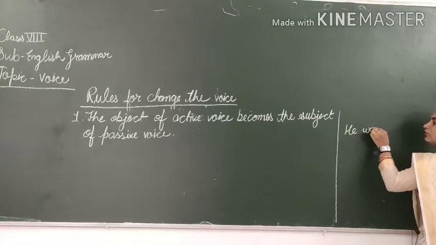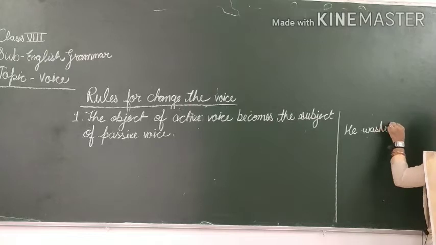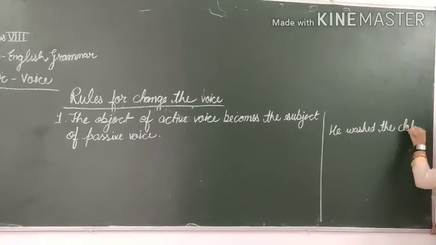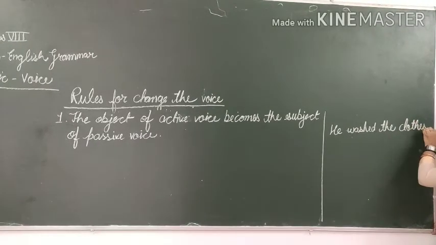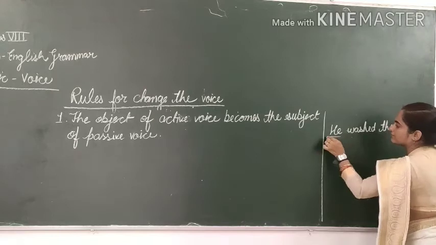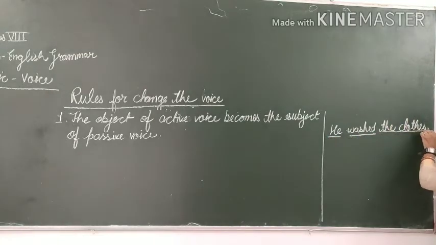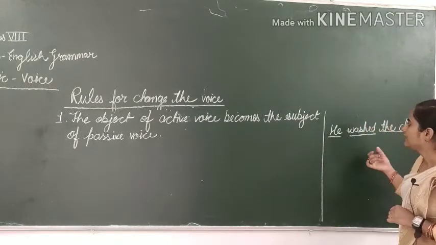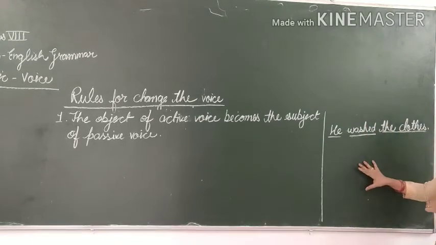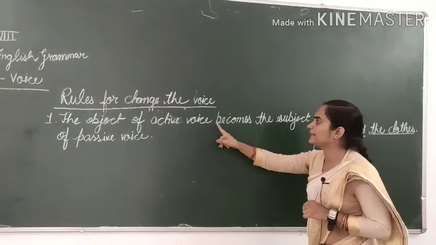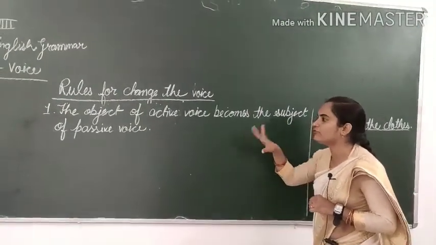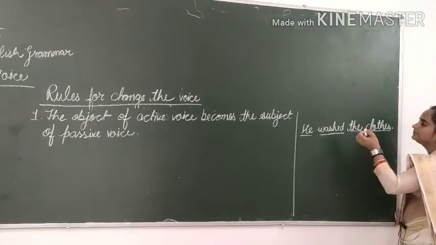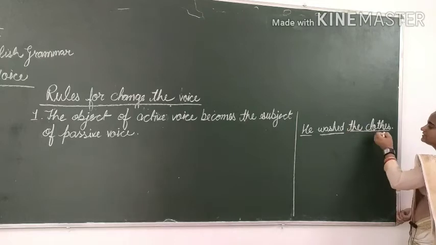He washed the clothes. This is your subject, verb, and this one is your object. According to this rule, this is the example of an active voice sentence, and the object of active voice becomes the subject of passive voice. Which is the object of this sentence?